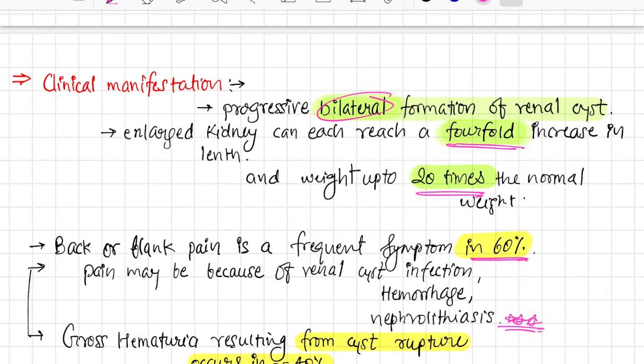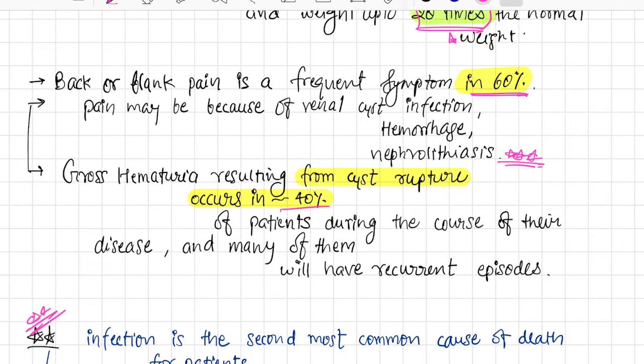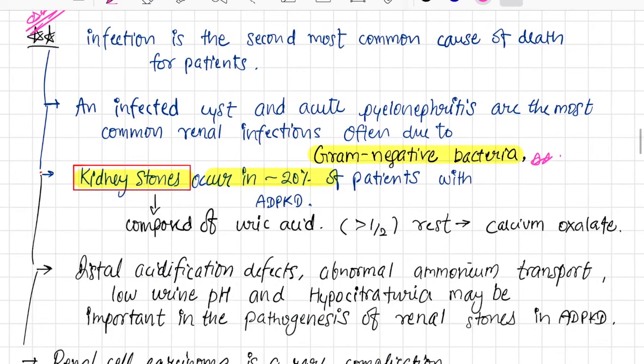What are the clinical manifestations the patient will come to you with? The first one is progressive bilateral formation of renal cysts, and the kidney will increase in size fourfold and 20 times in weight. Very important question for the exam. Flank or back pain is a frequent symptom in 60%. Gross hematuria can happen because of cyst rupture. Infection is the second most common cause of death. Kidney stones also occur in patients with ADPKD, in only 20% of patients. Infected cysts are often presented as acute pyelonephritis, and this is because of gram negative bacteria.